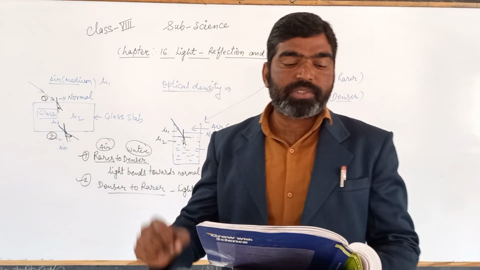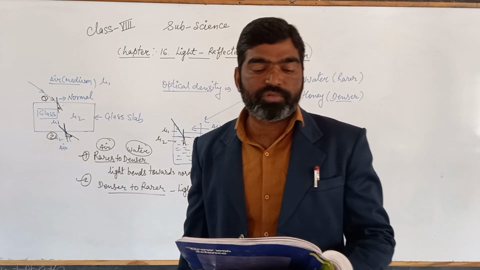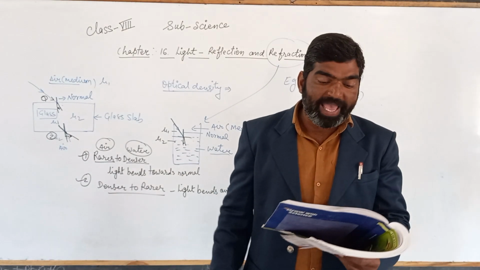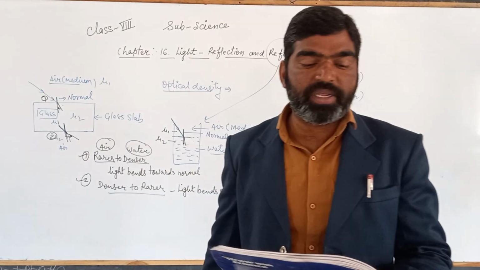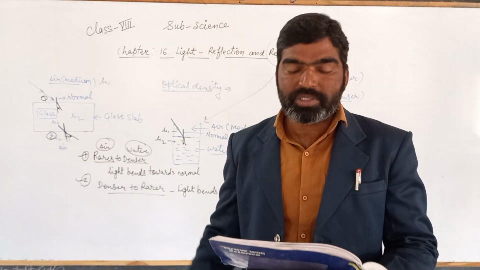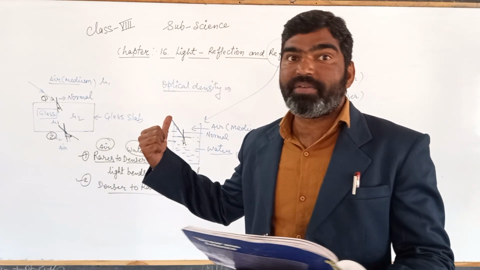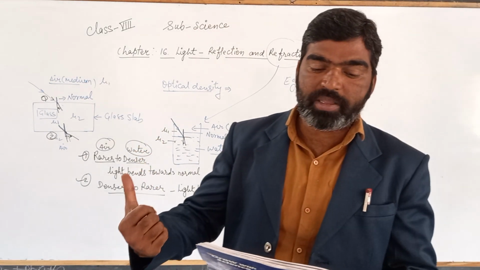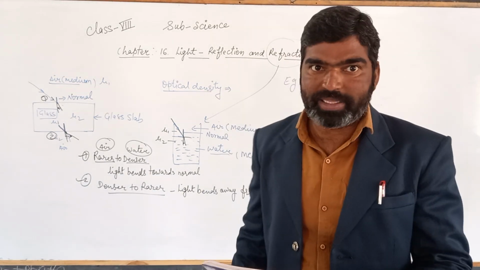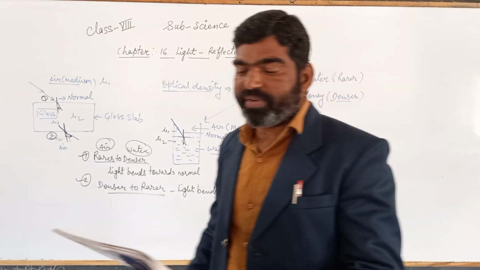When the light enters from water to air to reach our eyes, it bends away from the normal. Hence, the water level appears to be raised and a pool appears shallow. तो इस कारण से because of this refraction process, water जितने लेवल पे होता है उससे कहीं ऊपर की तरफ थोड़ा सा दिखता है.